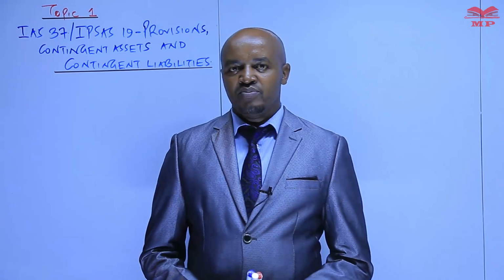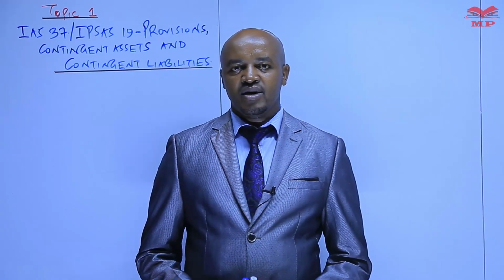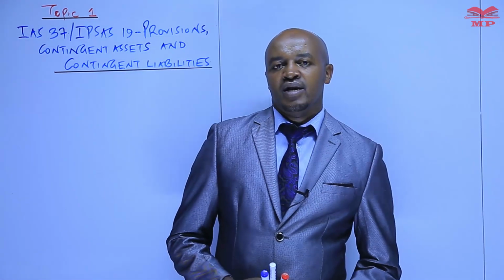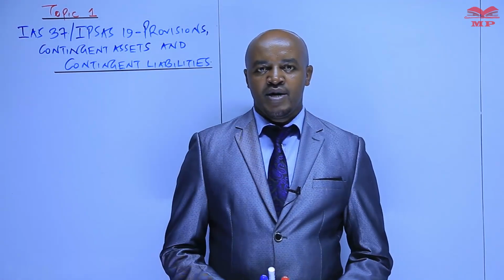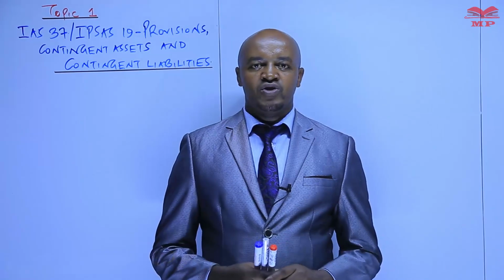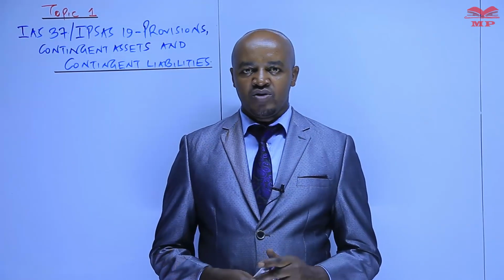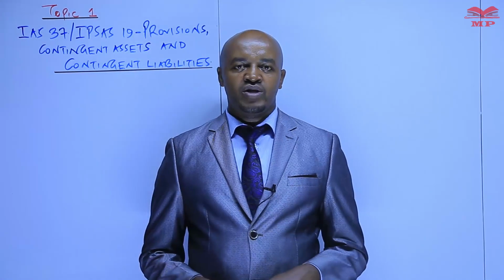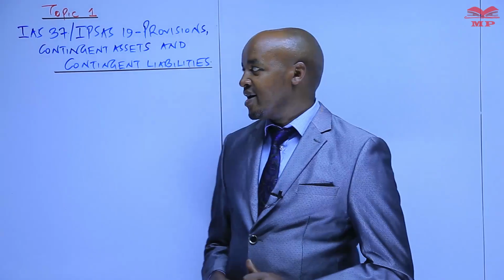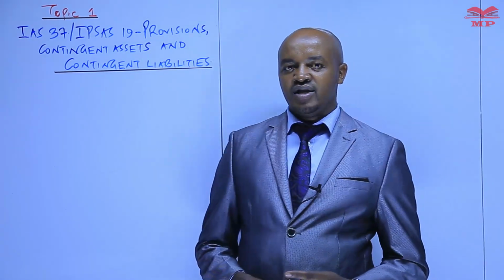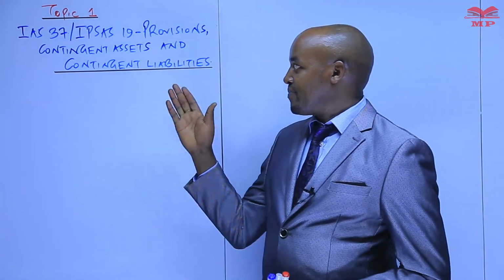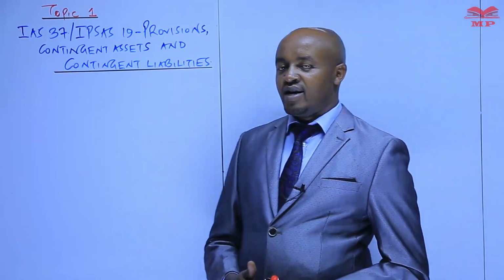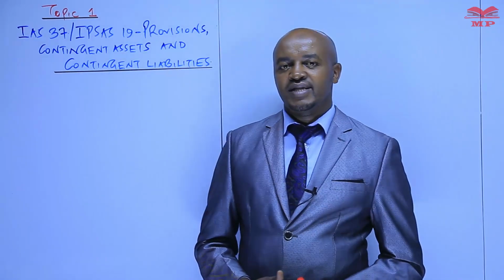I want us to wind up topic number 1 by looking at the last subtopic, which is subtopic number 9. In this subtopic, you're going to look at provisions, contingent assets and contingent liabilities, how they are recognized and accounted for in accordance with IAS 37, International Accounting Standard number 37. That standard is 100% the same as the public sector standard, IPSAS 19.